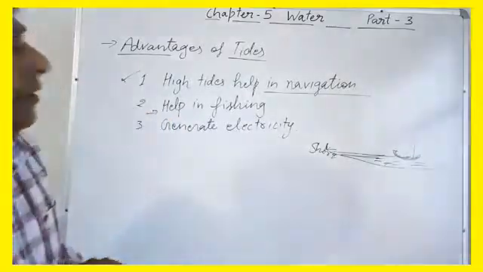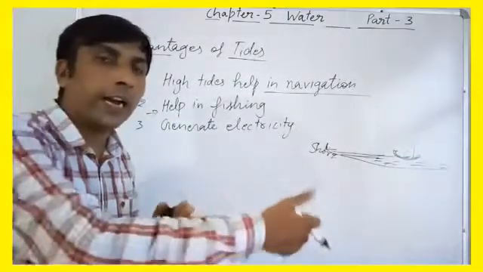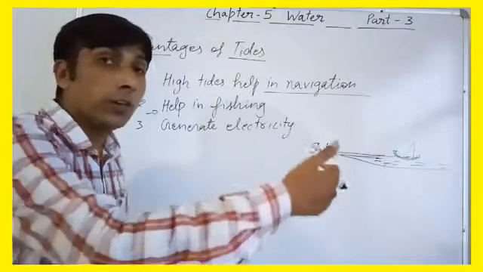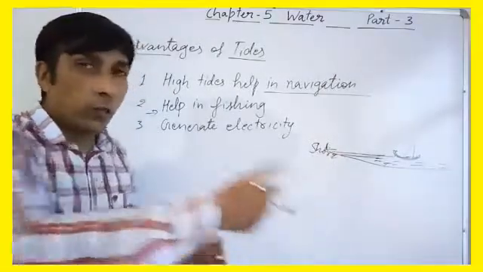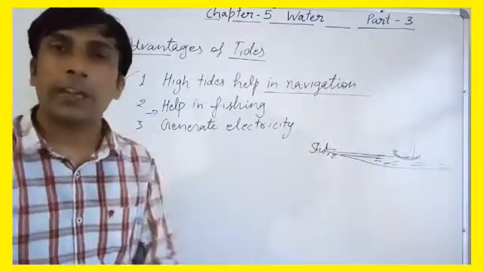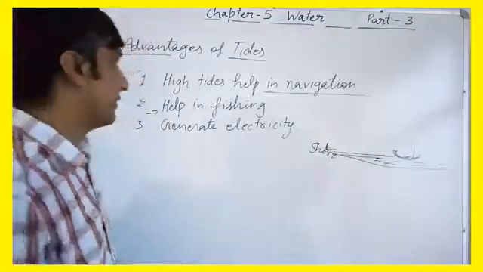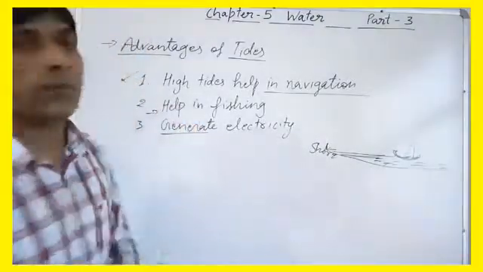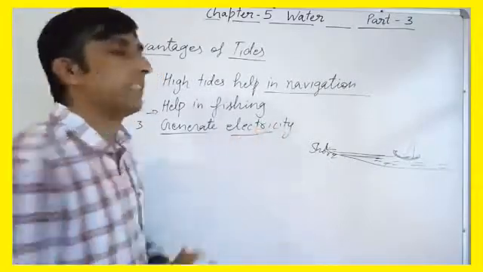After that, it helps in fishing, because during the high tides the fishes of the oceans will come with the water to the shore area, and it will be better for fishermen to catch the fishes. After that, it also helps in generation of electricity, right?